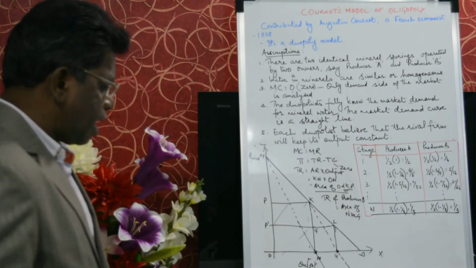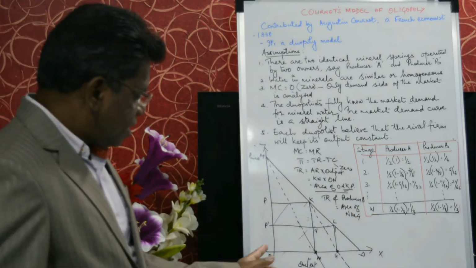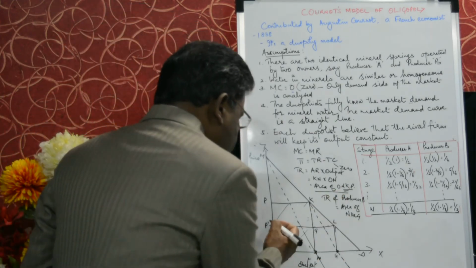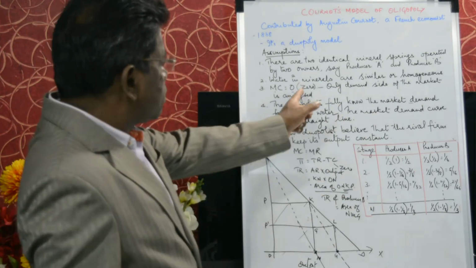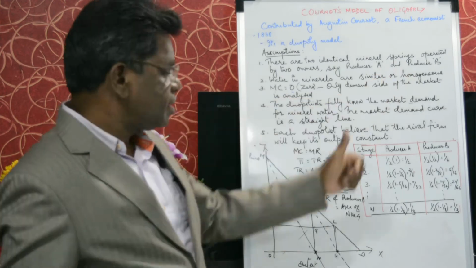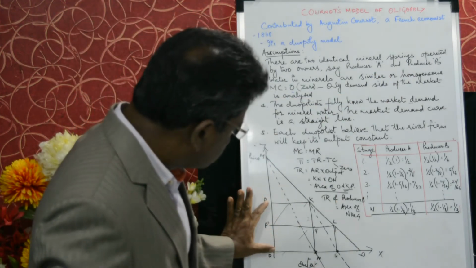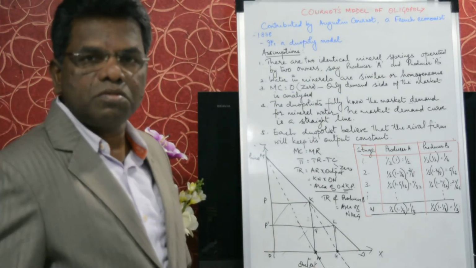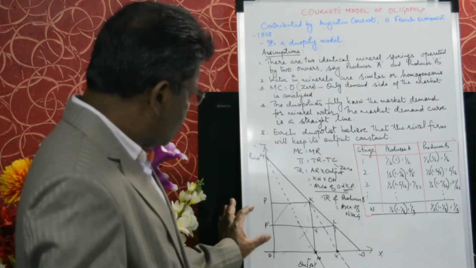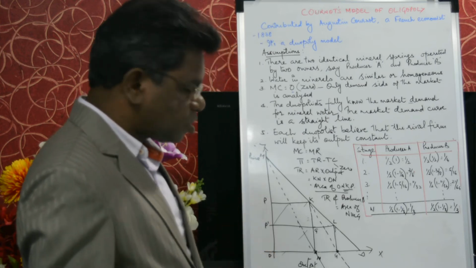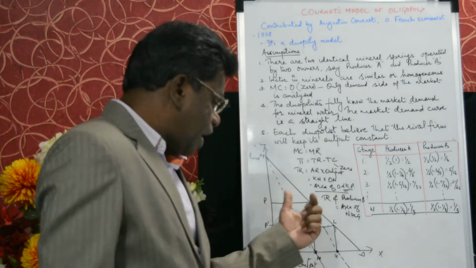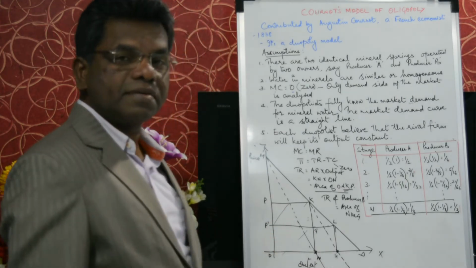Now listen, something happened to Mr. A. Now see, if B is charging OP1 price and the water is similar or homogeneous for both the minerals, can Mr. A continue to charge OP price? No. He has to reduce the price. Therefore, A will also reduce the price to OP1. He is already producing ON, but now he will charge only OP1.